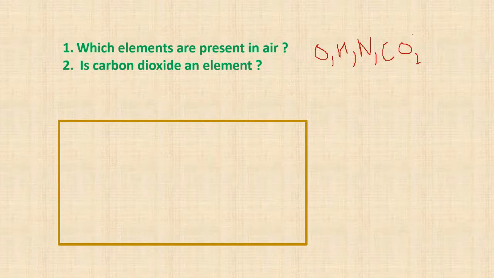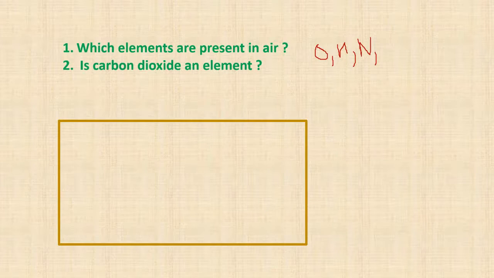Over here, carbon dioxide is present in air but it is not an element. Why? Because the molecules of carbon dioxide are not made of the same atoms. So we can say that carbon dioxide is not an element. Which are all the elements which are present in air? Oxygen, nitrogen, hydrogen and so on. So these are all elements which are present in air.